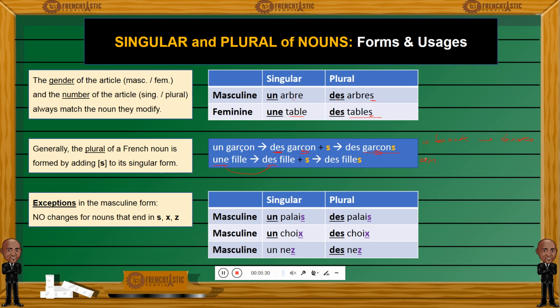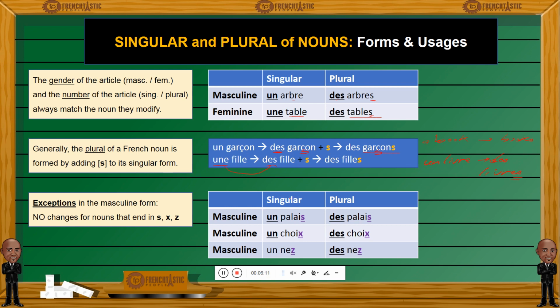Un livre, which means a book, will be des livres. D-E-S, des. Des livres, books, some books, with an S at the end. So the general rule is that you add an S to most nouns to obtain the plural form. Now there are some exceptions to pay attention to.